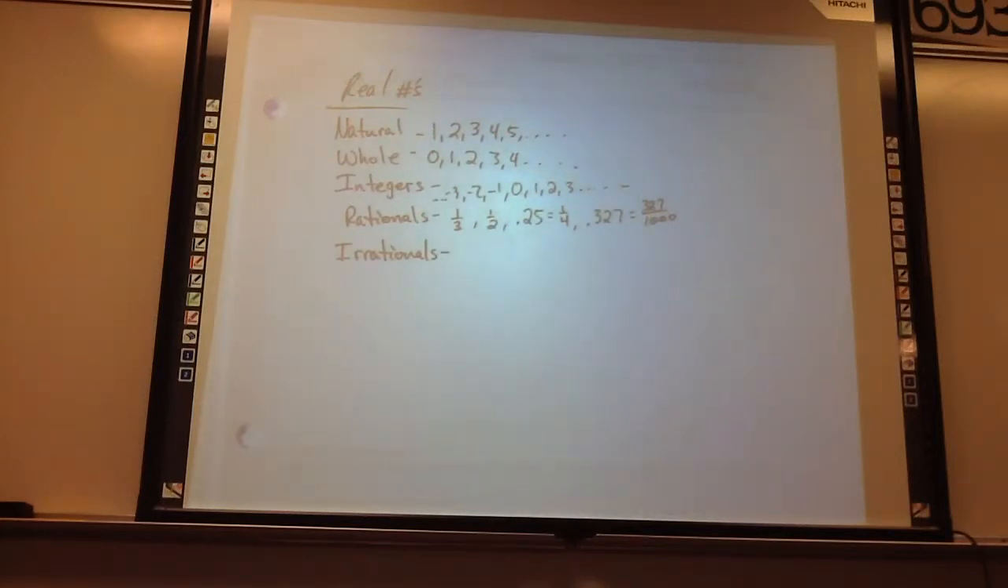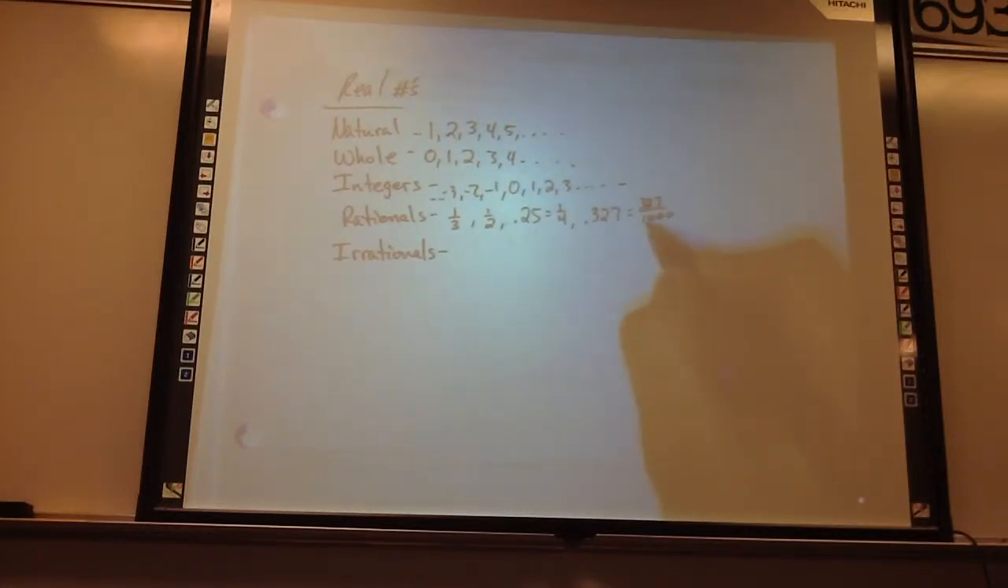Any decimal that ends, you can just put it over a 1 with as many zeros as it has digits. So if it has 3 digits, put a 1 and 3 zeros, and that'll be the fraction version of it. That's 327 thousandths, and that's how you read that. Tens, hundreds, thousands. Mind-blowing stuff here, huh? This is how numbers work.